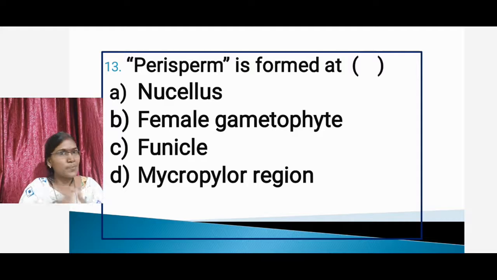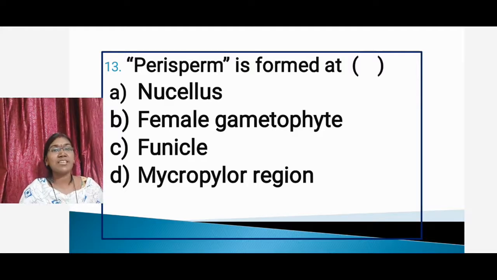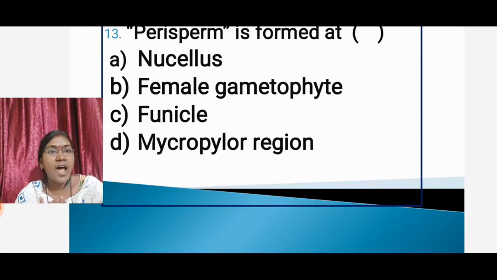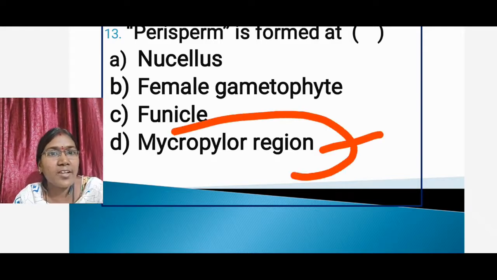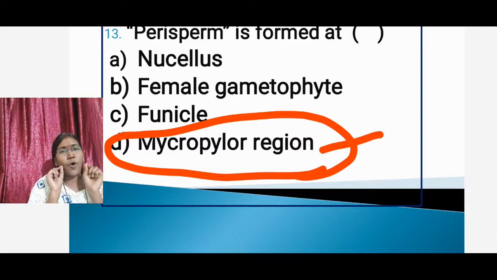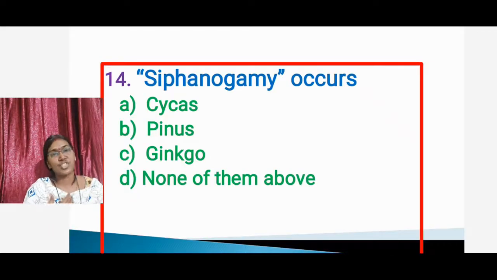That is known as perisperm. So the question is, perisperm is formed at which region? Option A, nucellus. Option B, female gametophyte. Option C, funicle. Option D, micropylar region. The proper answer is option D, micropylar region. Next question.